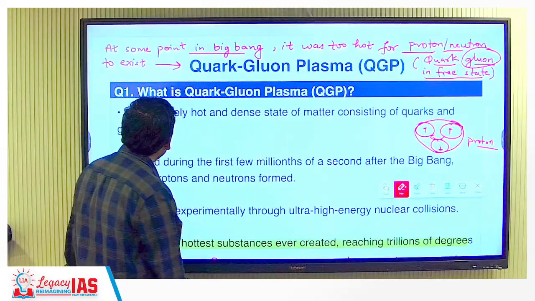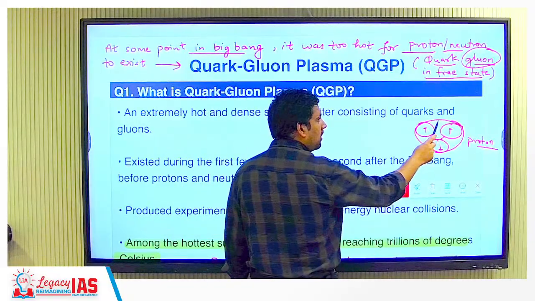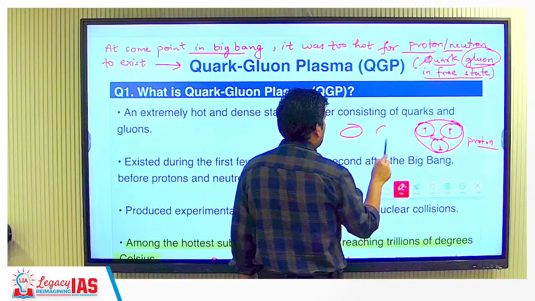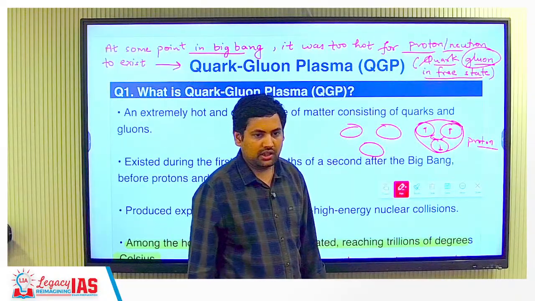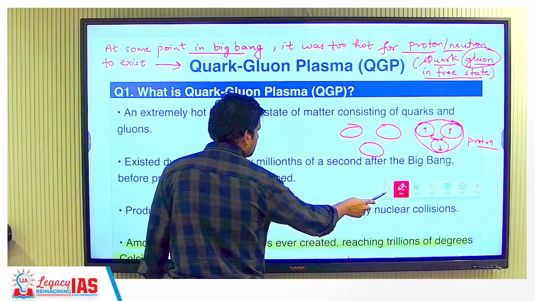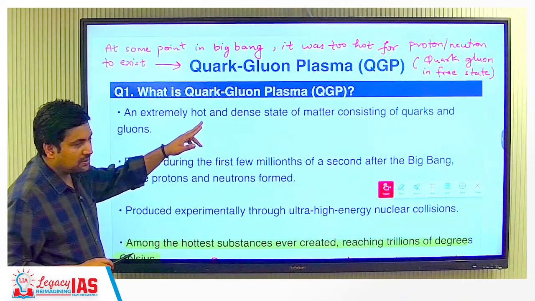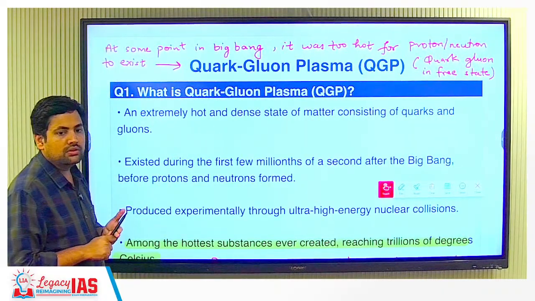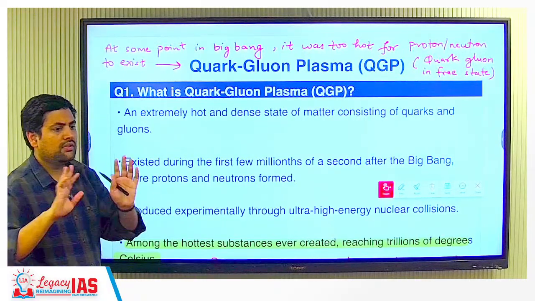But in the earlier time, at some point in the Big Bang, it was so hot that this process was not done completely. So then what will happen? These quarks used to float around independently and these gluons also were present independently. They were not able to make protons or neutrons. Now, so what is quark gluon plasma? It is that state in which protons and neutrons are not able to form. And that is why you have a combination of certain quarks and gluons that are floating around.